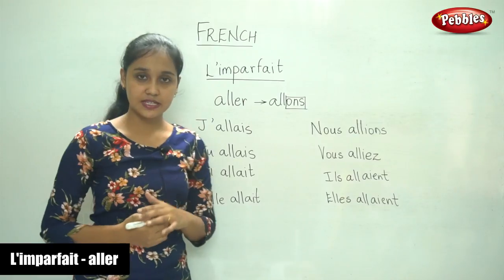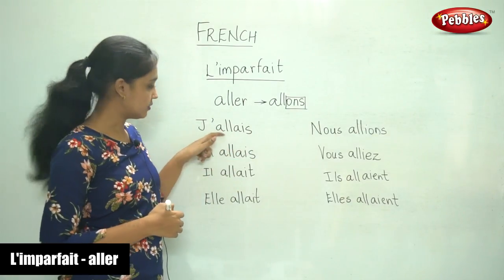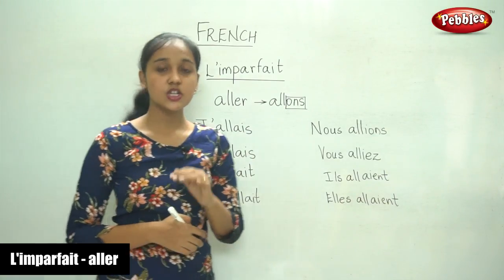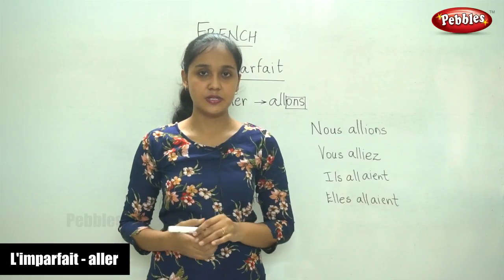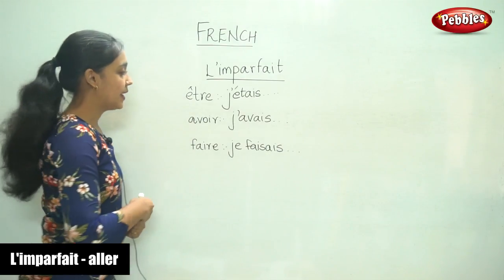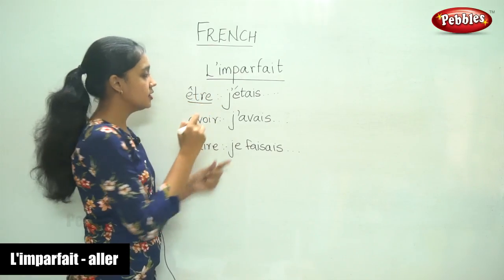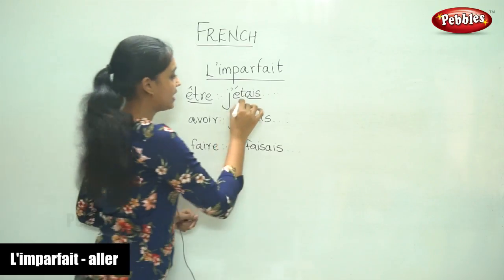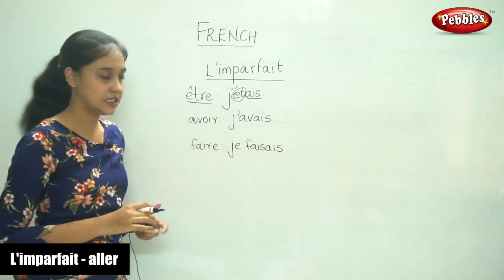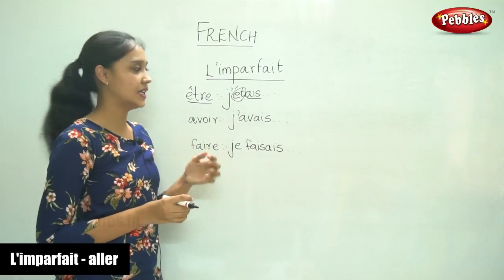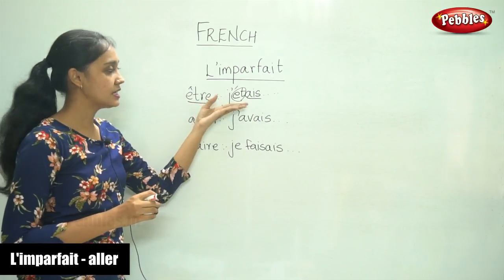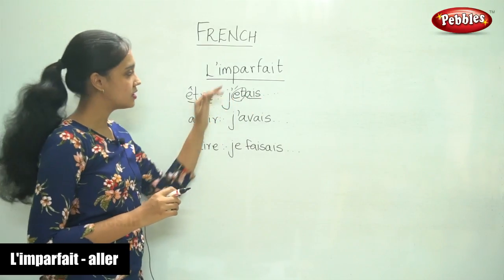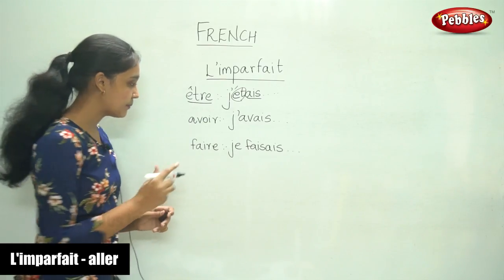Here the endings would be the same, whereas the beginning, okay? We do not write the nous conjugation for some of the verbs. So let us see what are those verbs. So now let us take the verb être. For être, this is how the imparfait is. So the ending is ais and it begins with ét. So this is the exception I was telling you about. Être takes ét as the beginning and the endings are the same imparfait endings.